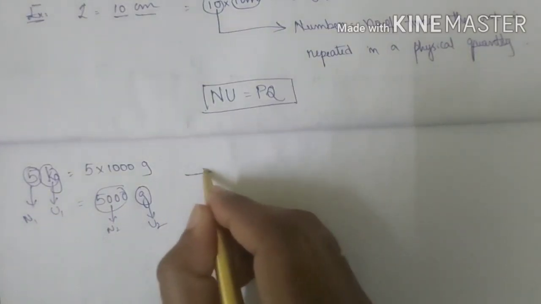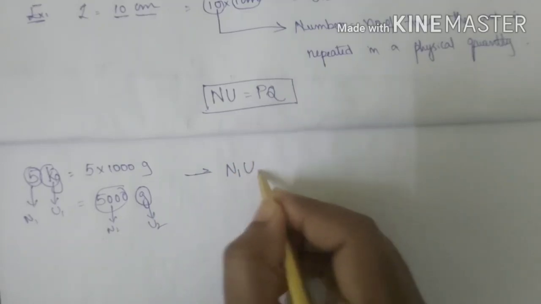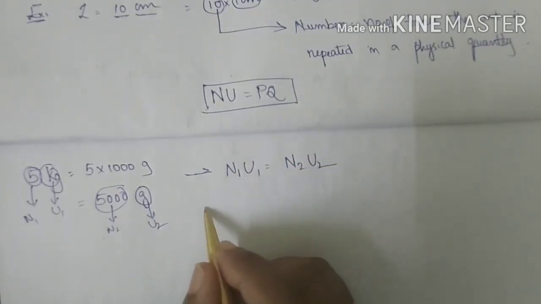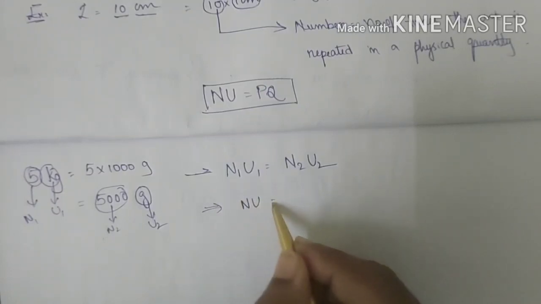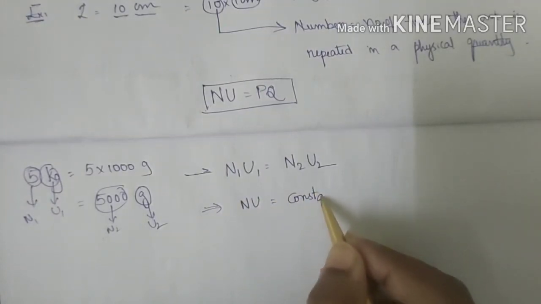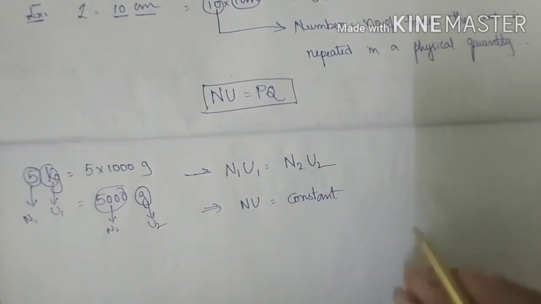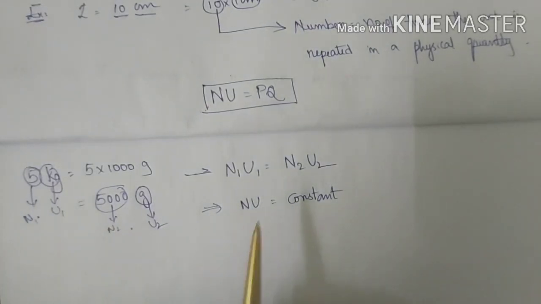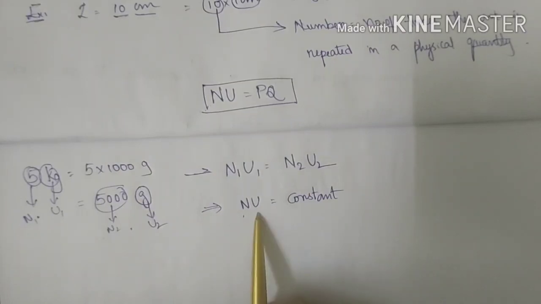Which means N1 U1 = N2 U2. So you can write NU = constant. Even if you change between different systems of units, like kg, gram, milligram, centigram, the product of number and unit always remains constant.